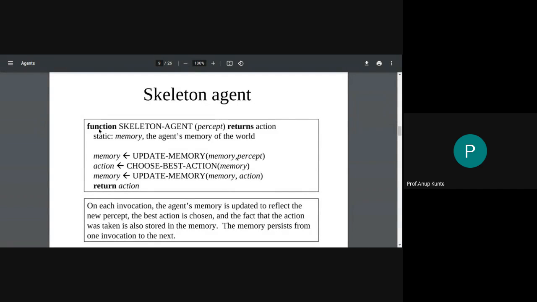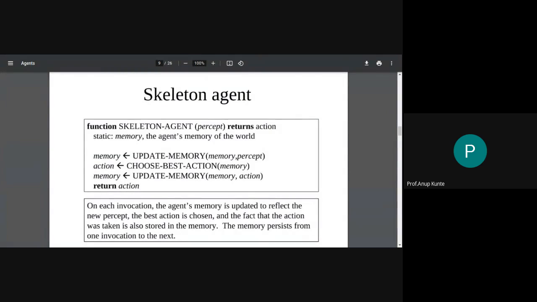Although the word function is used here, and there was something called agent function used earlier as a term, that agent function was referring to the mathematical mapping between percept sequence and action, whereas this one here is the realization of that mathematical mapping. That mapping is only done in the second step. In the second step, P star is mapped to A. But the first and third steps let you make this mapping consistent for making the agent behave rationally in the due course of its operation.